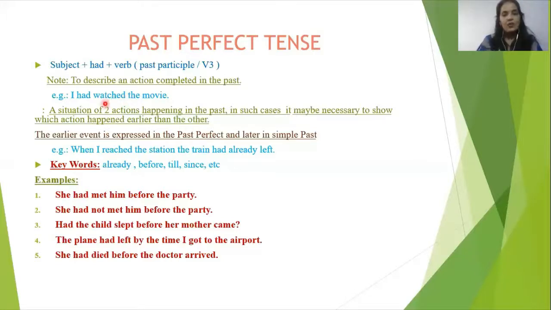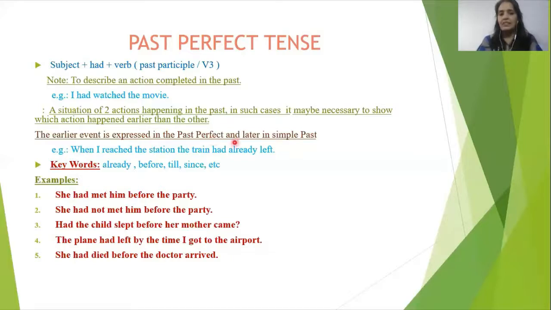See, here also two actions can happen within a time. So what will we do? A situation of two actions happening in the past. In such a case, it may be necessary to show which action happened earlier than the other. This is very necessary. Which one happened earlier? After reading the sentence, we have to judge it. And we should keep one point in mind also. This is very, very important. The earlier event is expressed in past perfect. It means for the earlier action, we will use had plus third form of the verb.